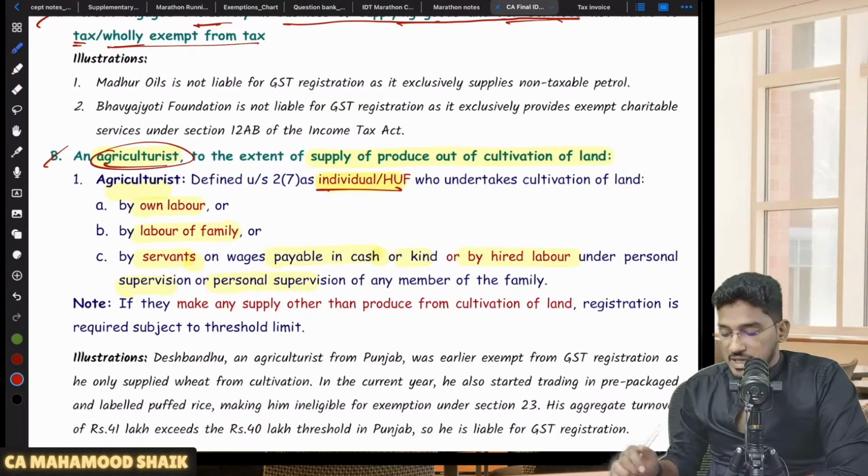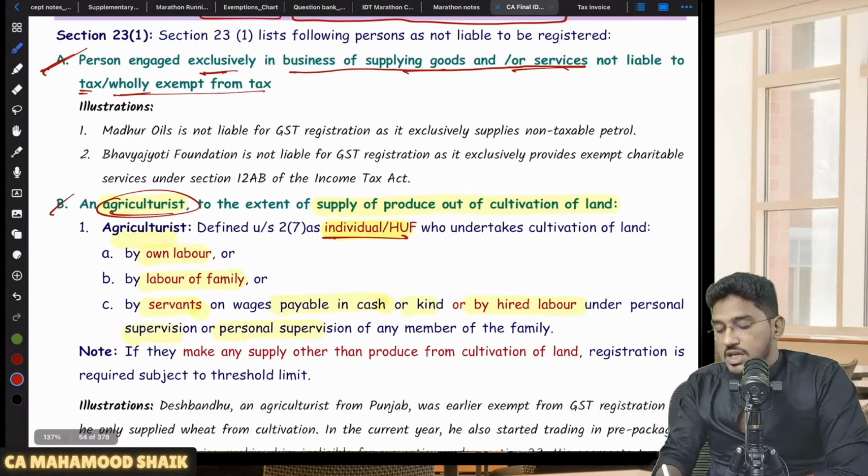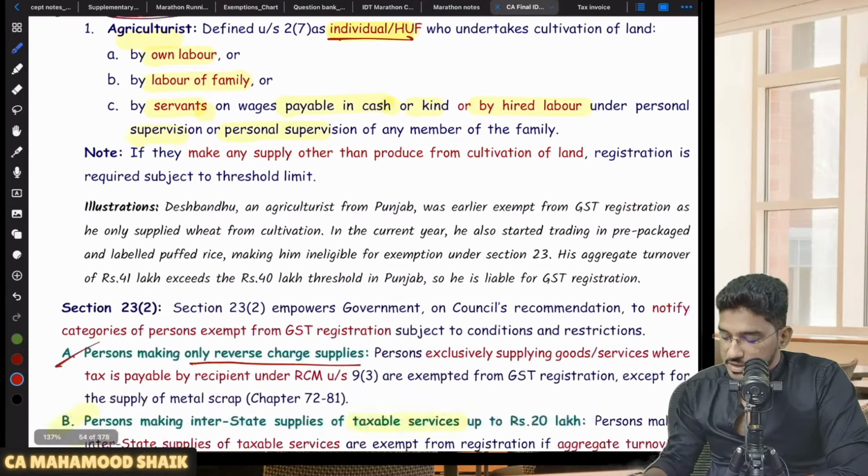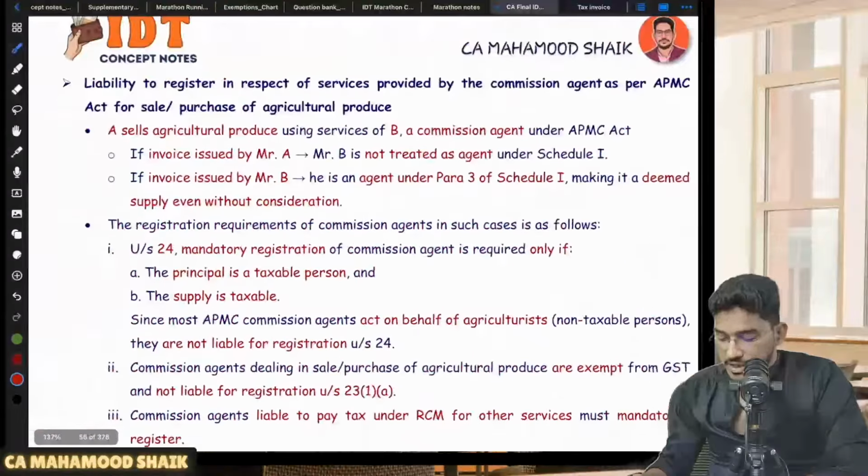So like this, two people have been specifically exempted from taking registration. Number one, a person who is exclusively engaged in making wholly exempt supplies or non-taxable supplies. Number two, an agriculturist to the extent of supply out of produce out of cultivation of land. Right. Next one. So this is what regarding section number 23.